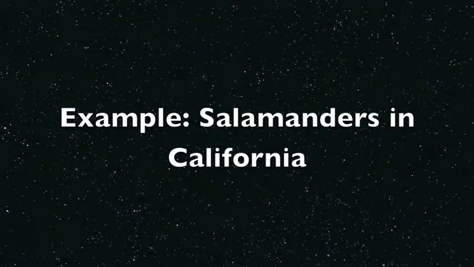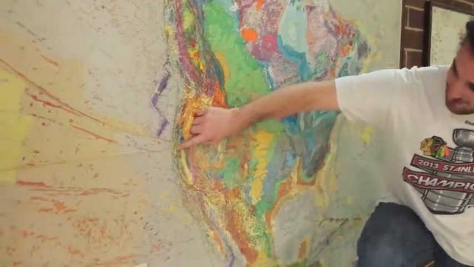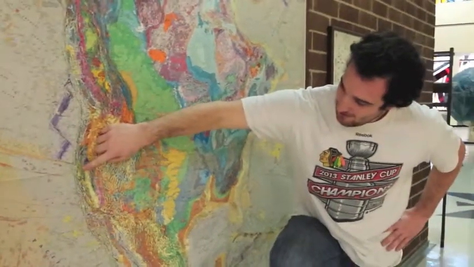Parapatry is the relationship between organisms whose ranges don't necessarily overlap, but are adjacent to each other. In parapatric speciation distribution, it sometimes causes a gradient, which causes an unequal gene flow and causes speciation into two separate species. The Ensatina salamander mates along this mountain range right here, but when they come back around and the two sister species meet, they no longer are able to mate because of the genetic separation between the two sister species.